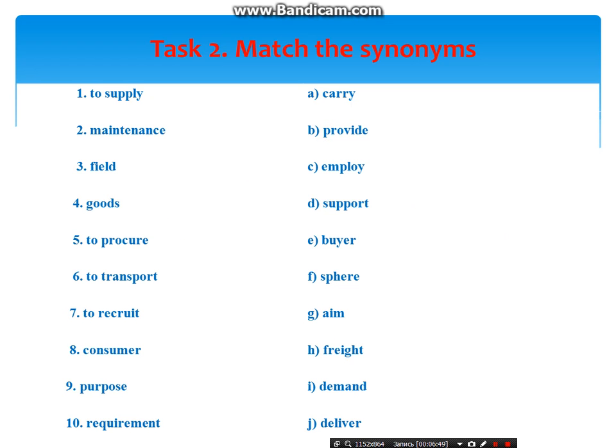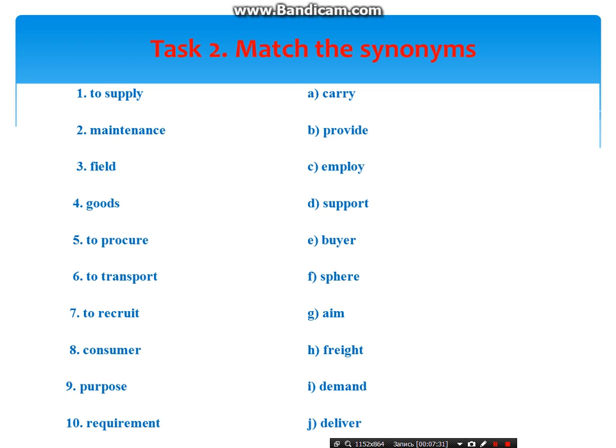Next task number 2. Match the synonyms. You can see 10 words, and all these words are taken from the topic and their equivalents or synonyms you can see on the right side of the slide, and you should match the words with their synonyms or equivalents. So, to supply, maintenance, field, goods, to procure, to transport, to recruit, consumer, purpose, requirement.